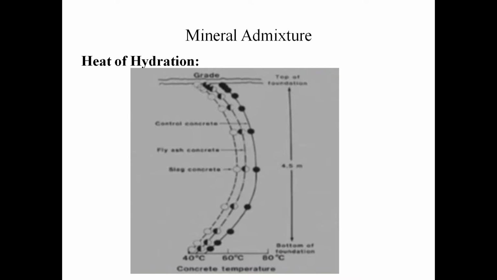Here the control concrete has a maximum temperature at the middle of the raft, and the next highest is the fly ash, which is comparatively less than the control concrete, and slag concrete has a temperature even less than the fly ash concrete. This is how the heat of hydration is reduced in the system when we are adding admixtures to the concrete.